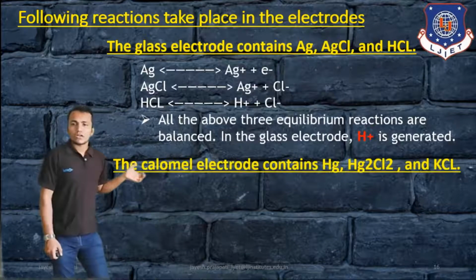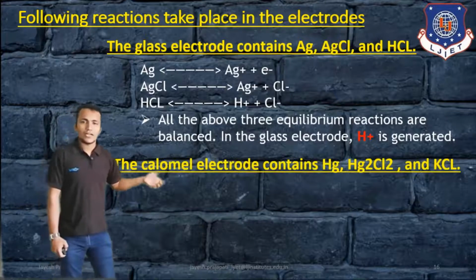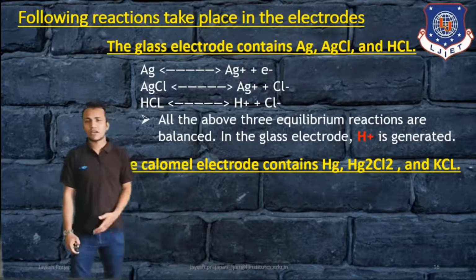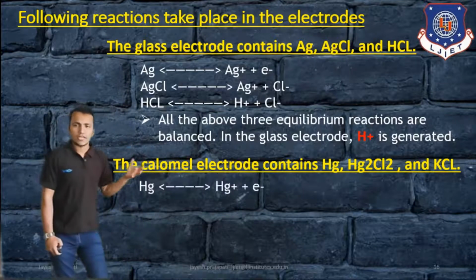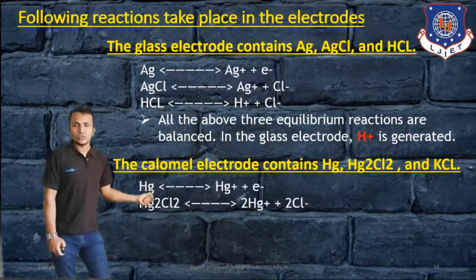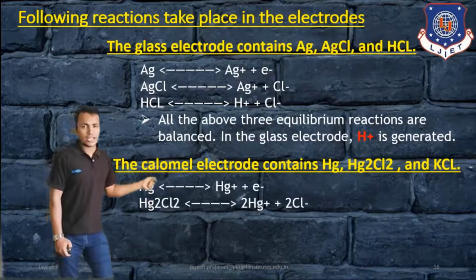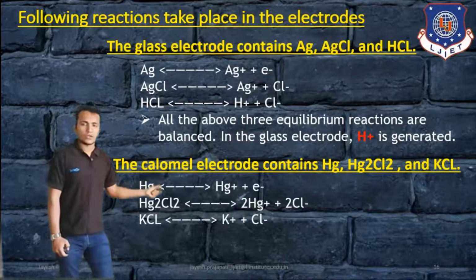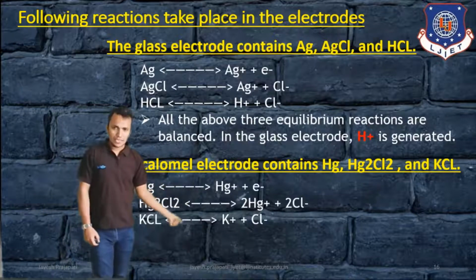Then the calomel electrode contains Hg, Hg2Cl2 and KCl. You can see Hg giving Hg plus and an electron, Hg2Cl2 giving 2Hg plus and 2Cl minus, and KCl giving K plus and Cl minus.